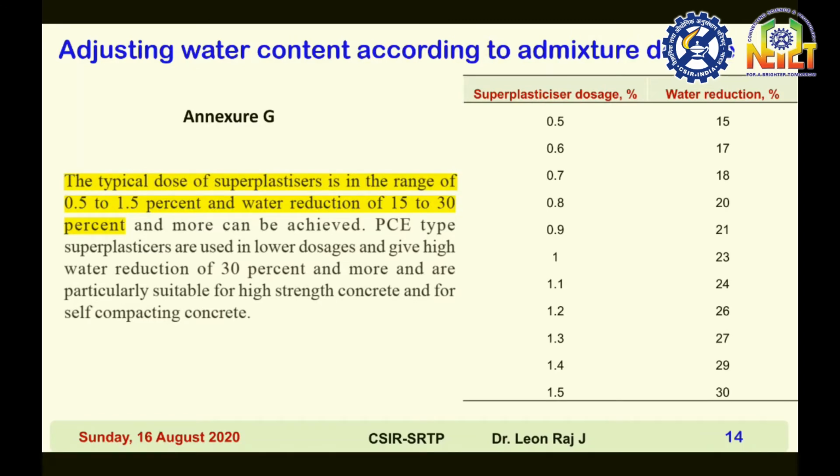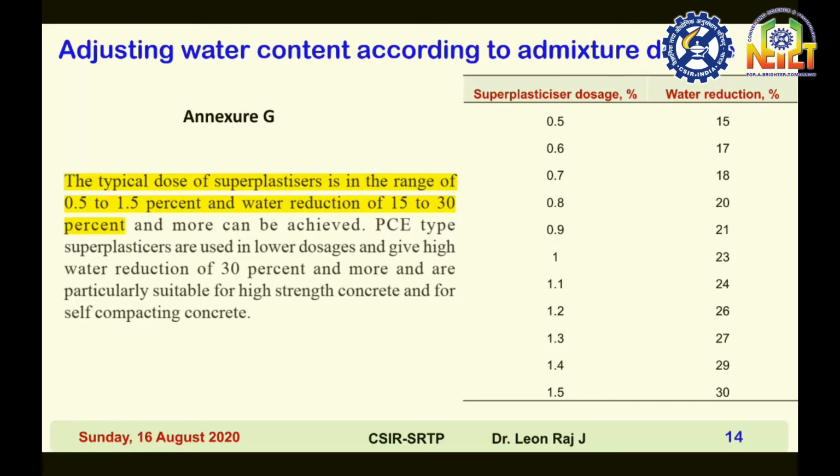The code has given a special provision in Annexure G. The typical dosage of superplasticizers is in the range of 0.5 to 1.5% and water reduction of 15 to 30%. So here superplasticizer and water reduction upper and lower bound values were given.